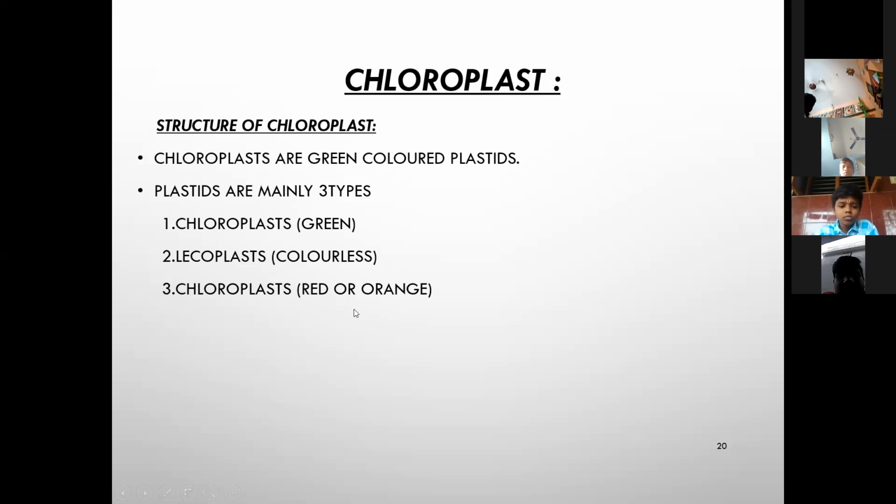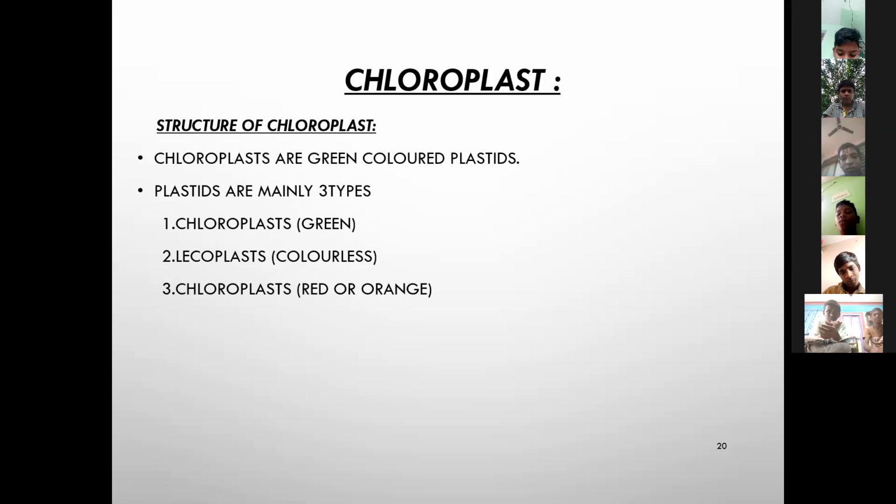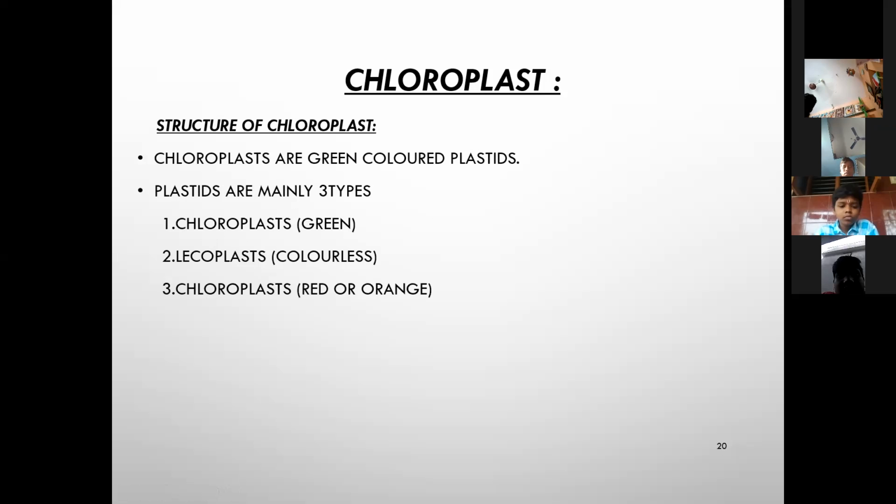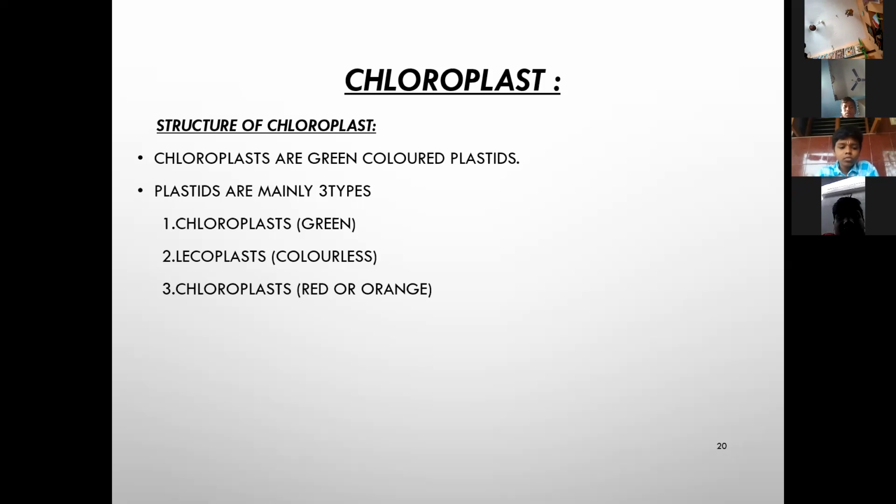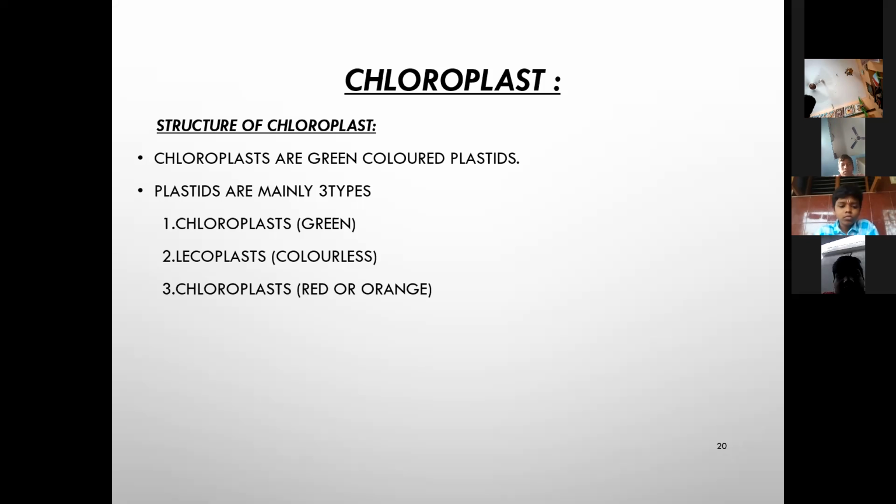Okay. Chloroplast is green in color. It contains a green color pigment that is called chlorophyll. Next, leucoplast. It is colorless. They do not have any color. Only leucoplast is the colorless plastid.